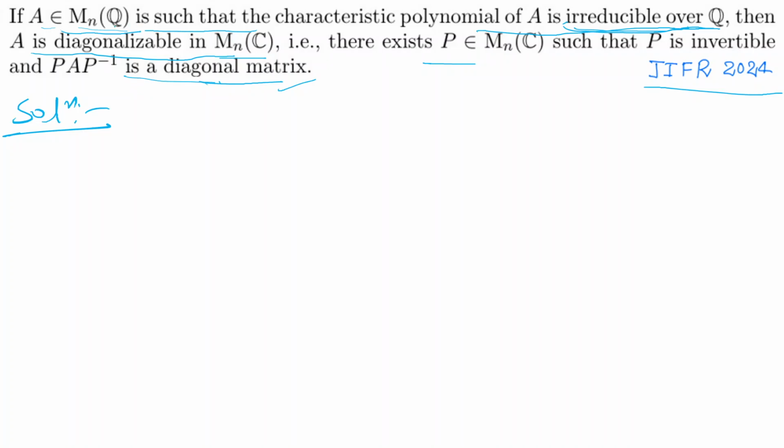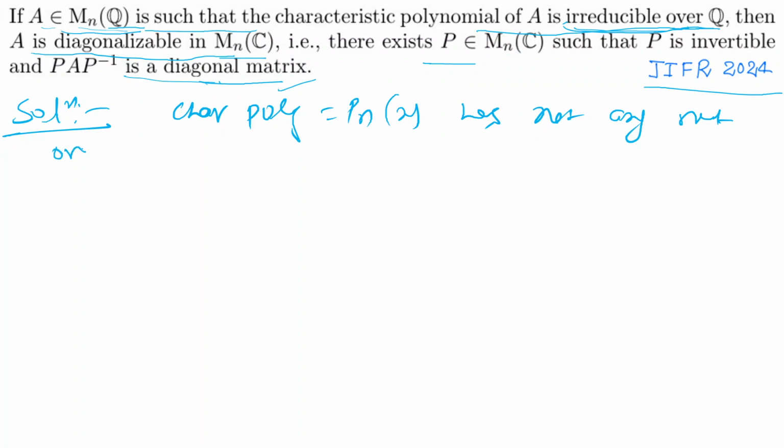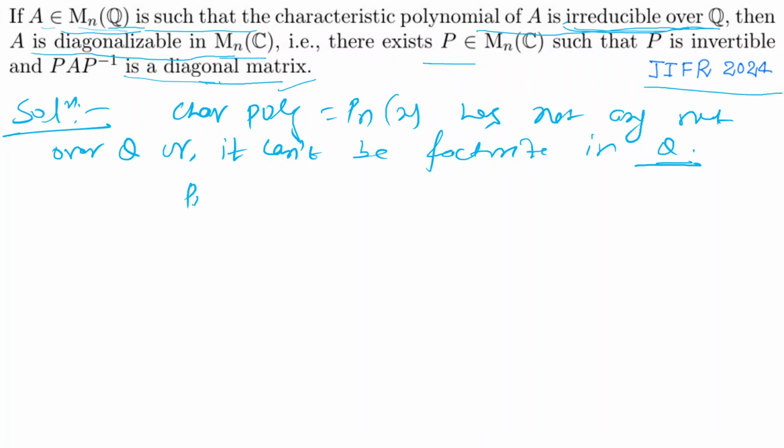The matrix has rational entries and the characteristic polynomial of A is irreducible over Q. It means the characteristic polynomial has no root over Q, or it can't be factorized in Q. So p_n(x) can't be written like (x minus alpha) into p_{n-1}(x), right?